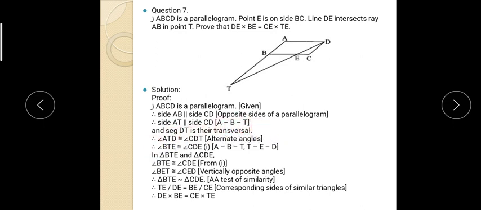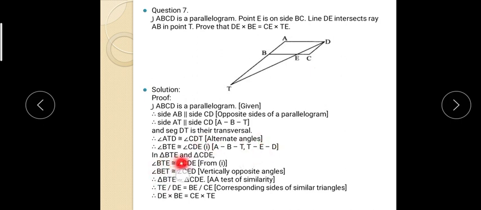Now DT is a transversal. If this segment is a transversal and these two lines are parallel, which two angles are alternate angles? Obviously angle ATD and angle EDC. ATD and EDC, these two angles, or you can say BTE and EDC, they are congruent to each other.